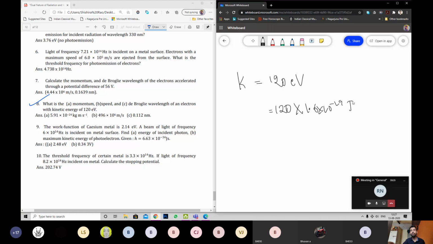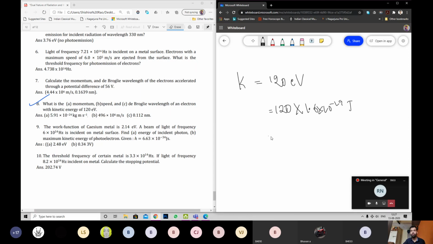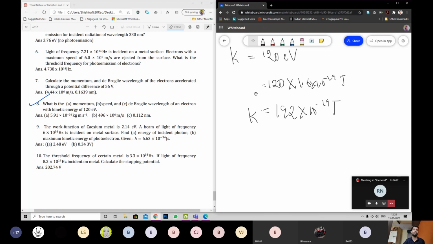Electron volt is better converted because I want momentum, speed and wavelength, which are SI units. I'll convert this into some value. 1.6 into 120 is 192, sir. So that is equal to 192 into 10 power minus 19 joule. This is the given kinetic energy of electron. Now the question: number 1, momentum. Number 2, speed. Number 3, de Broglie wavelength. How do you approach this? I want momentum, speed, and de Broglie wavelength.